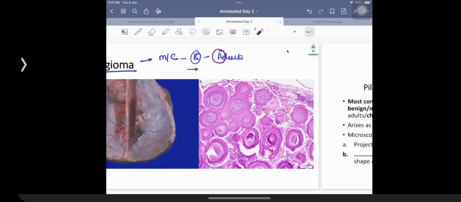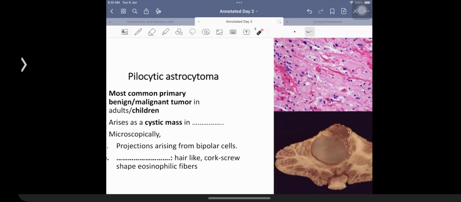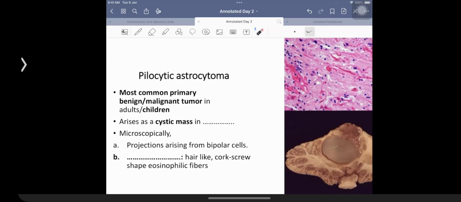Then we're going to talk about an example of a tumor which is going to be given the name of pilocytic astrocytoma. Juvenile pilocytic astrocytoma is what you told me already, associated with BRAF mutation. This is an example of a tumor which is benign in nature. It's a tumor seen in children. As we talk about pilocytic, C for it is seen in children.